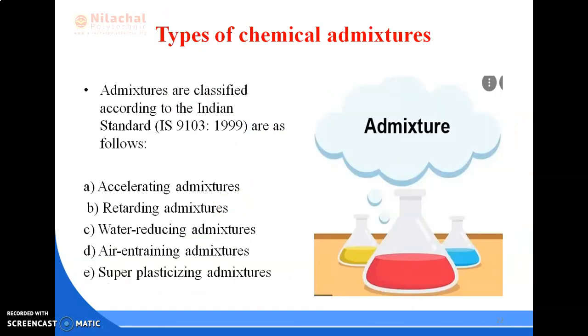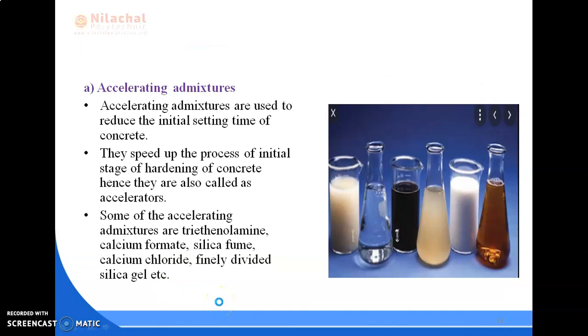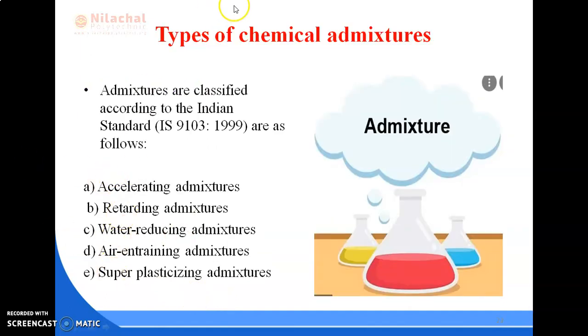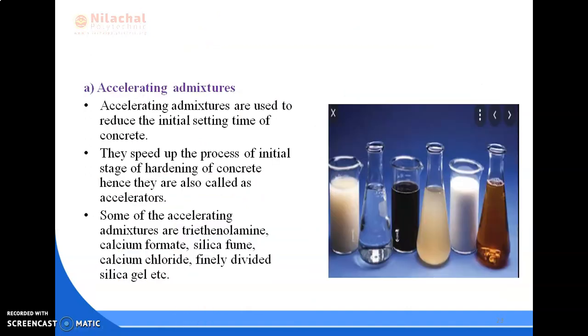Next, let us discuss types of chemical admixtures. Already I have told you: accelerating, retarding, water reducing, air entraining, and super plasticizing. So these are the basic admixtures, or chemical admixtures, generally used. So let us discuss them one by one.